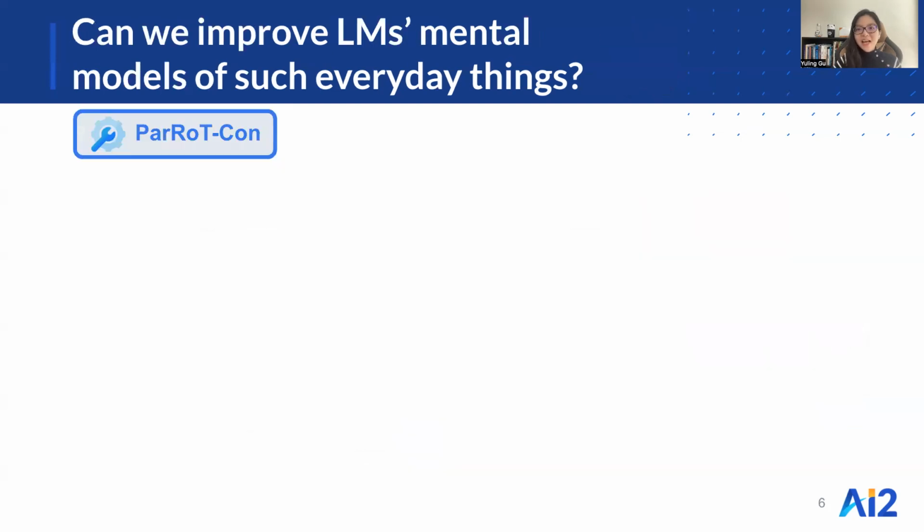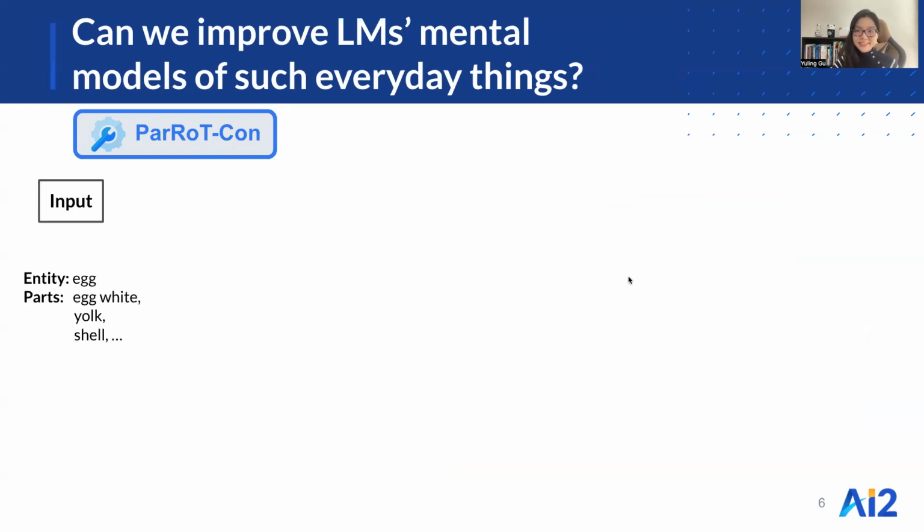We then asked, can we go one step further and improve things? To this end, we proposed Pericon, a neurosymbolic method that applies constraint reasoning on top of raw language model predictions as a way of obtaining more consistent and more accurate mental models.